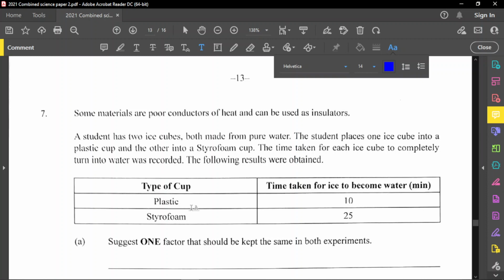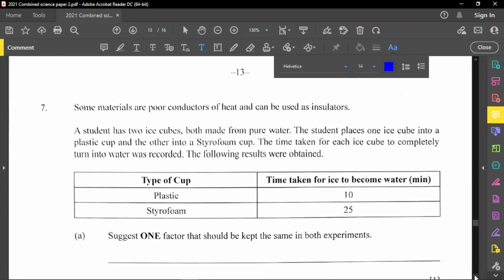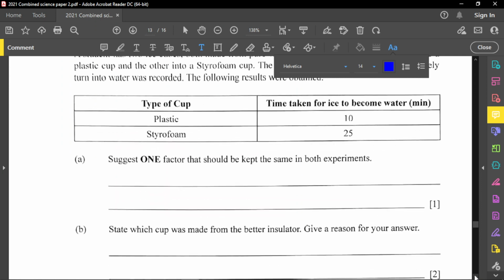And so the plastic here took 10 minutes. The time taken for the ice to melt here is 10 minutes. So 10 minutes, and the styrofoam took 25 minutes for it to melt. So here now we are to suggest one factor that should be kept constant, or kept the same, in both experiments. So what you want to ensure is the same whenever you're doing this is, one, you want to make sure the size of the ice cube is the same. So one, you're going to say the size of the ice cube. There are a number of things you could do here, but an obvious one is the size of the ice cube.